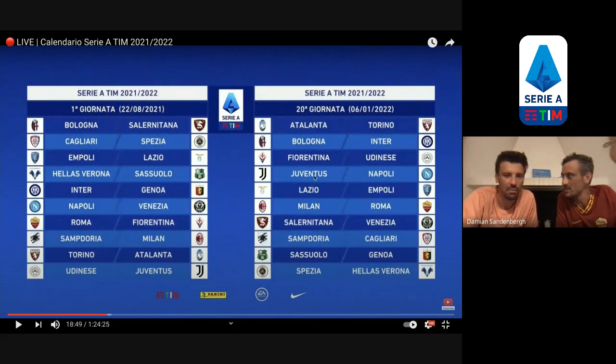That's nuts. But also Fiorentina, Napoli, Juve can't be the last. Yes, it can. They're not derbies. Oh, but it's not the last game of the season. It's the last game of the first round. No, it's not even. It's the first game of the second round. These are the two first games. Oh. So the 6th of January.